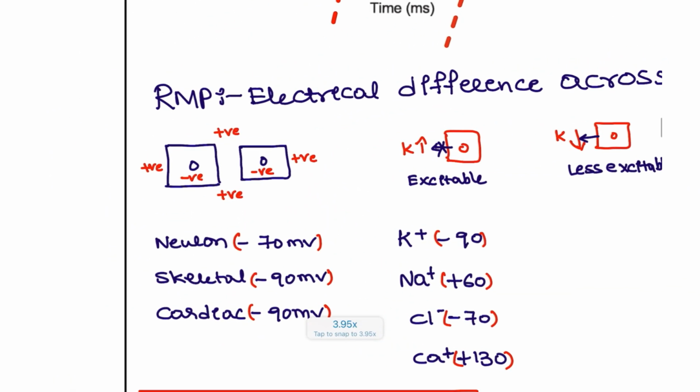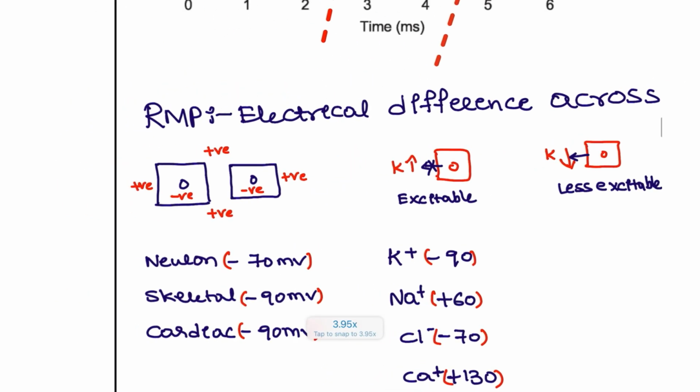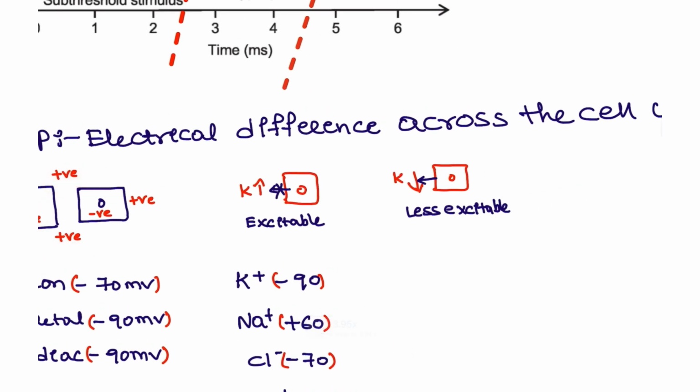Basically, inside the cell it is negative, and outside is the positive environment, right? So for example, when there is increased potassium in our blood, the diffusion will be stopped, so the cell will remain in a more positive state, which will cause more excitability. If the potassium in our body is low, the diffusion will be more, the cell will be more negative, and there is no excitability.